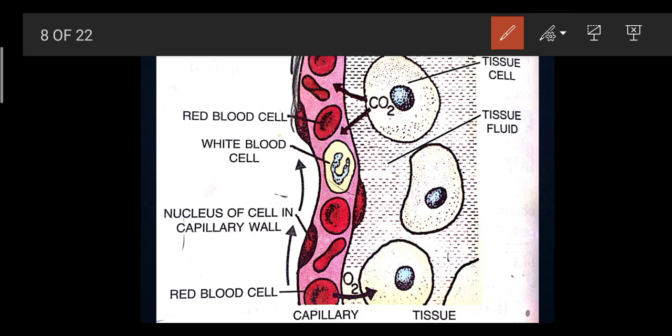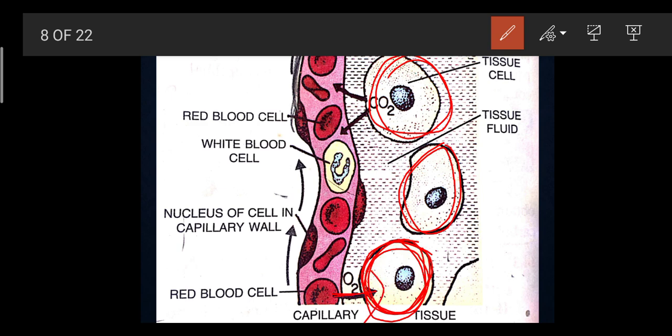What do you mean by the word squeeze out? Squeeze out means to move out. Here we can see this part. What is this? This is nothing but a WBC. What is this? This is nothing but a WBC. These WBCs get squeezed out of the capillaries, and the oxygen has been supported by these capillaries.